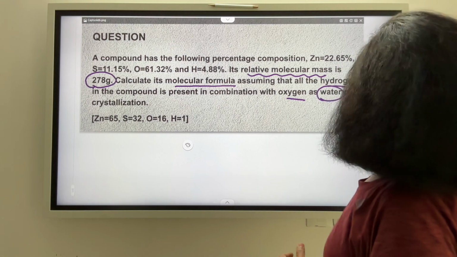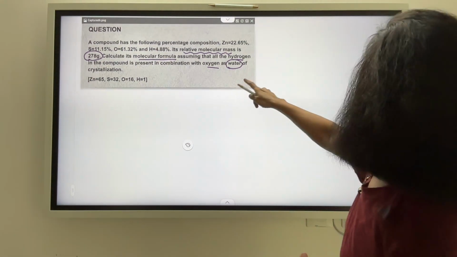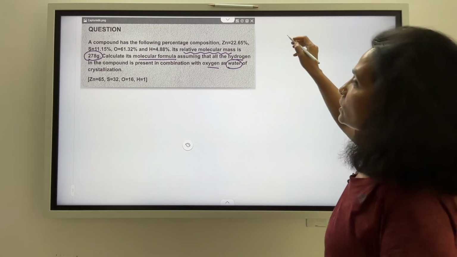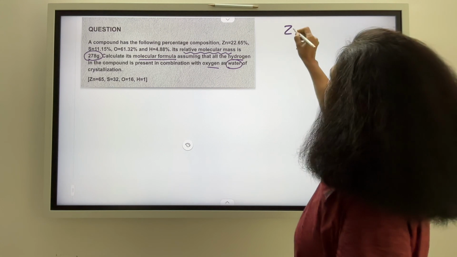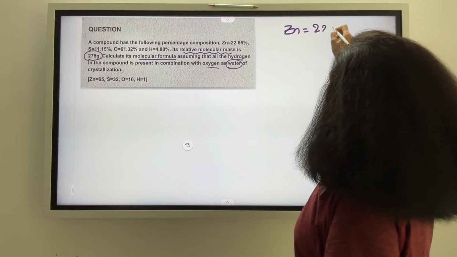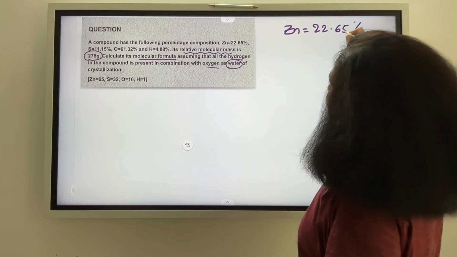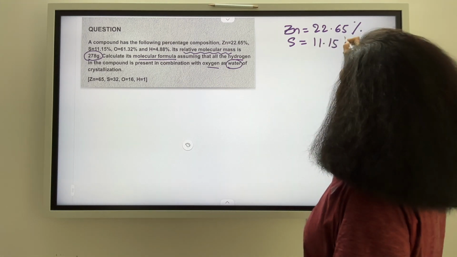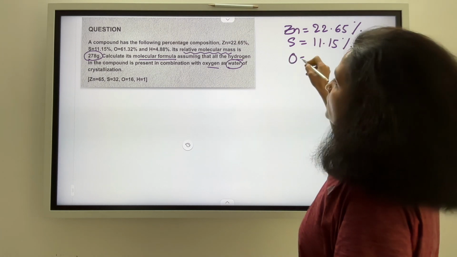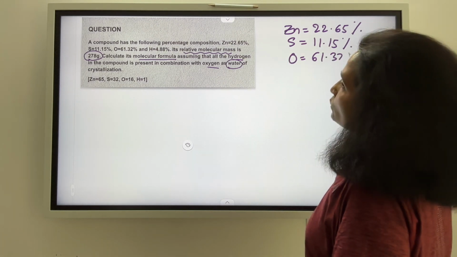So you need a typical table for this. Let us first see what the percentage compositions are here. Beginning with zinc, so zinc is how much? 22.65%. And we have sulfur, which is 11.15%. Oxygen is 61.32%.